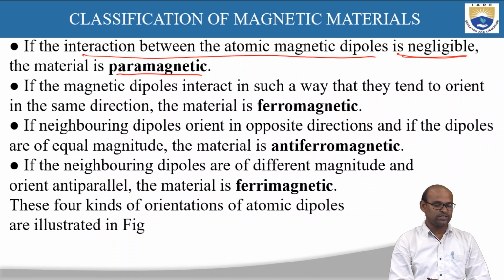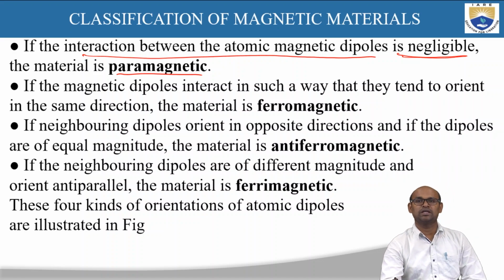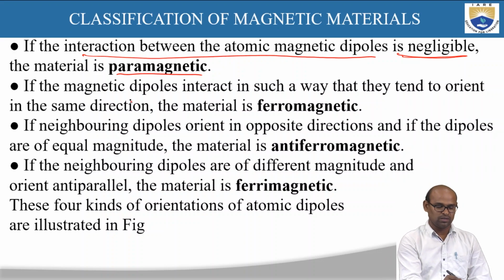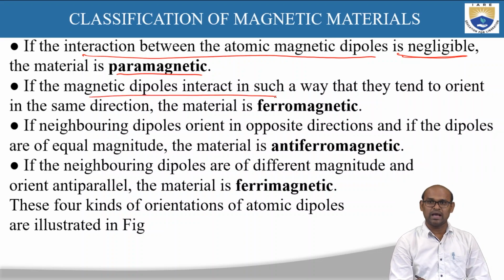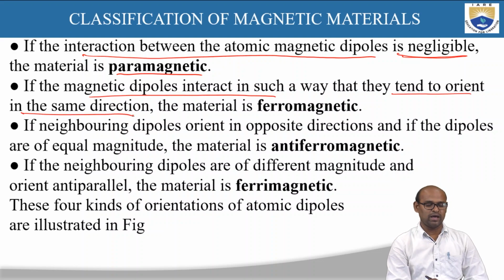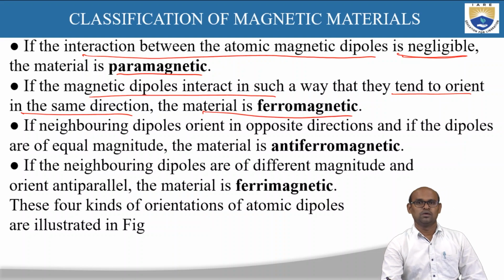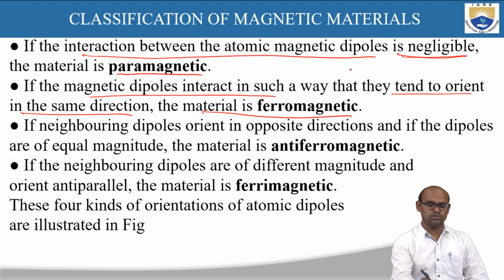The next one: if the magnetic dipoles interact in such a way that they tend to orient in the same direction, then that material is called a ferromagnetic material. The interaction between the magnetic dipoles is such that all the dipoles will orient in the same direction.